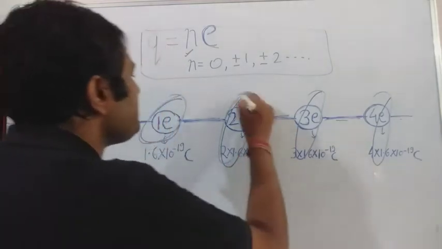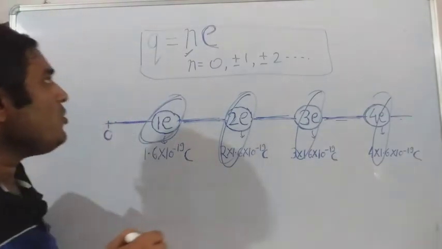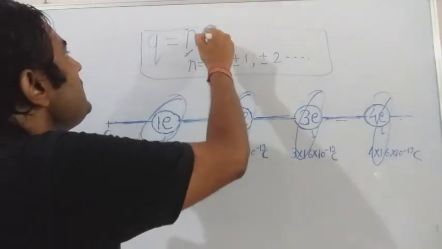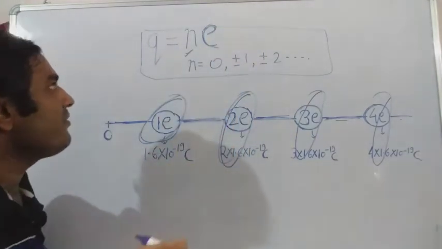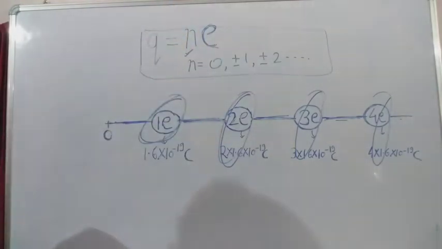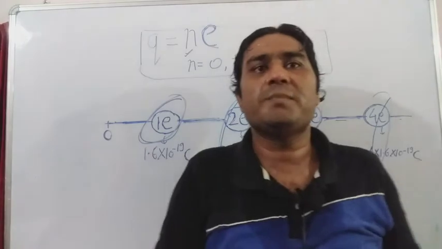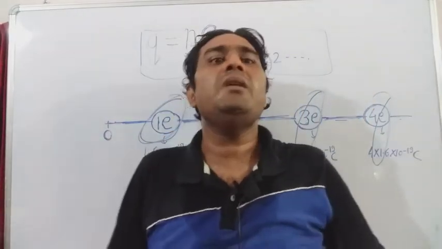So the charge may be either E or some integral multiple of E. Is that clear? So the smallest value of the charge that is possible in this universe is E, because E is the elementary charge.